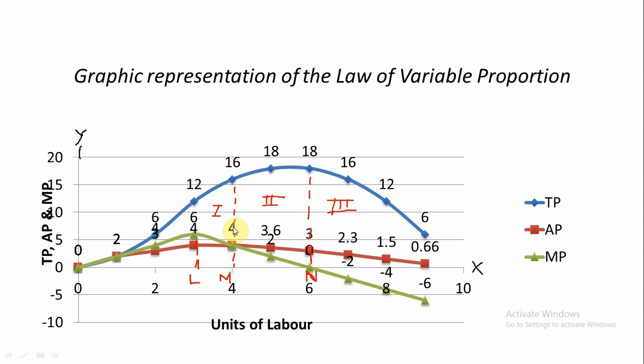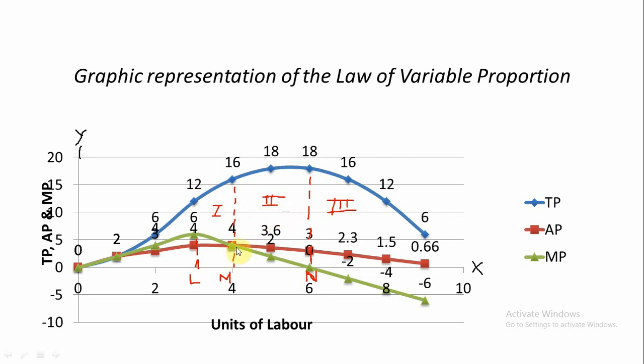At this point the first stage of law of variable proportion ends. So the first stage ends when average product and marginal product coincide with each other, and thereafter starts the second stage of production.